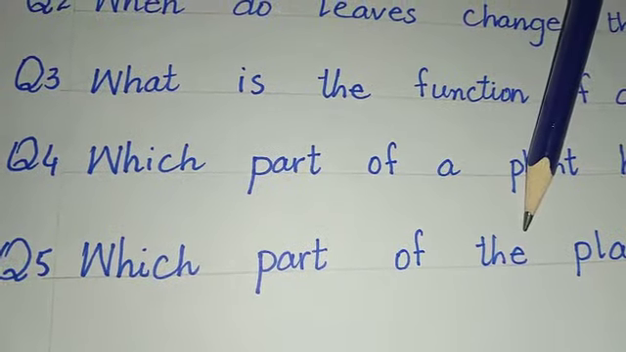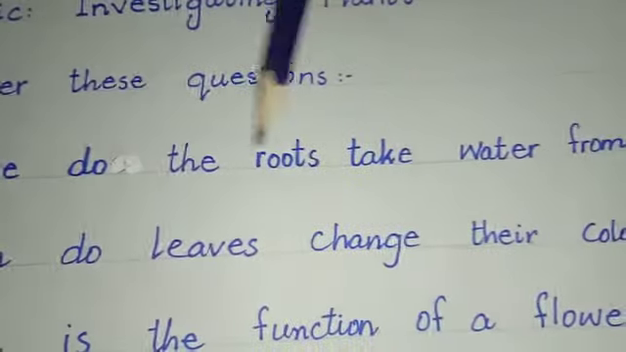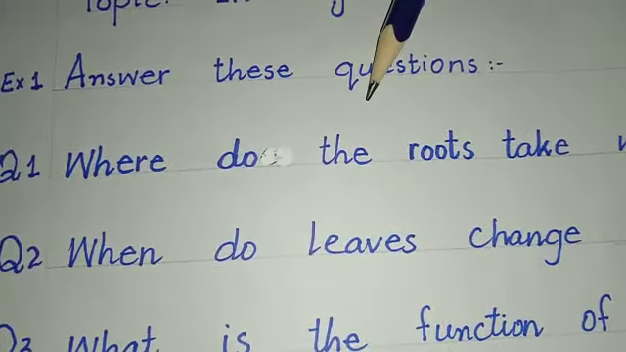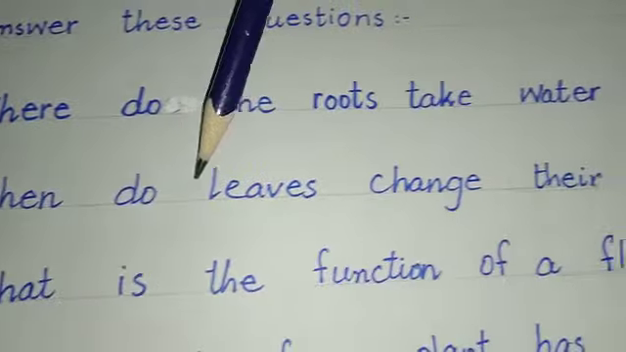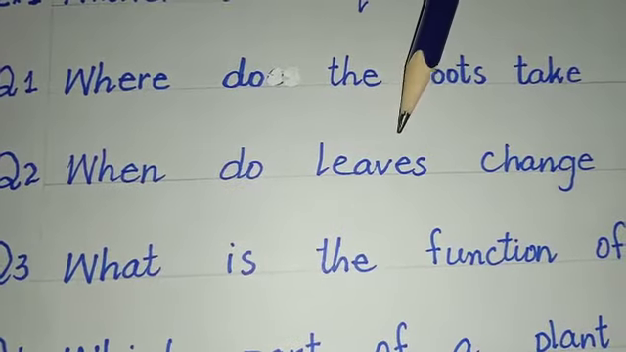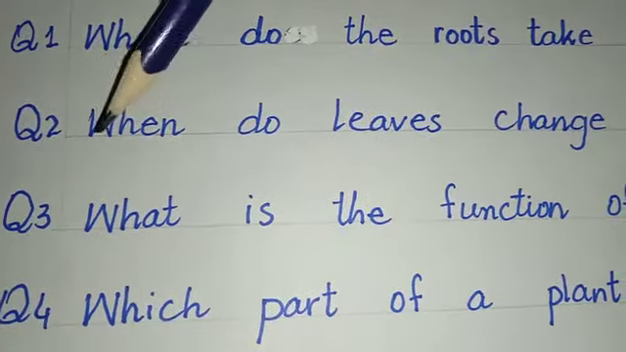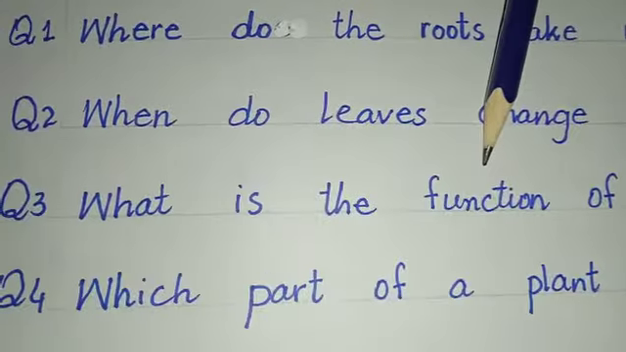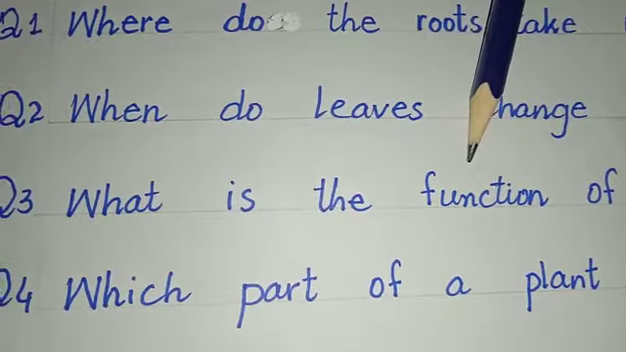Now I will repeat all these question answers for you. Question number 1, where do the roots take water from? So the answer is roots take water from the soil. Question number 2, when do leaves change their color? So the answer is leaves change their color when they become old. Question number 3, what is the function of a flower? So the answer is the function of a flower is to make fruit.